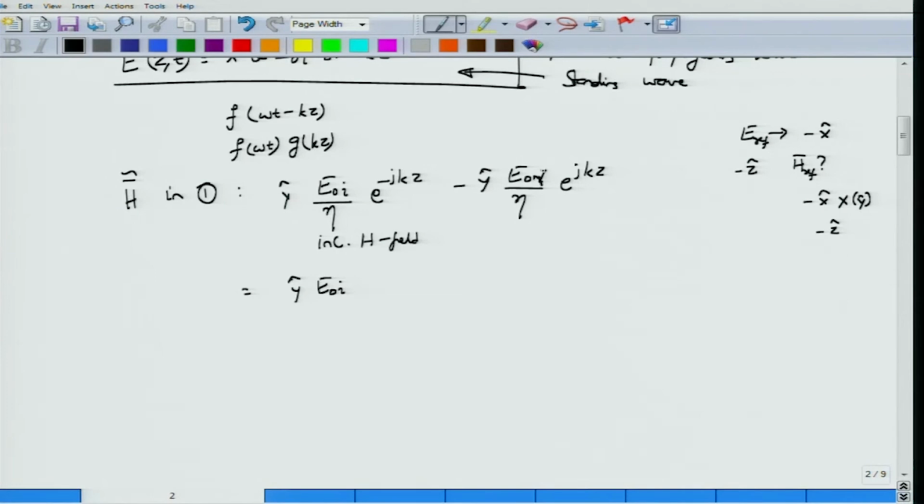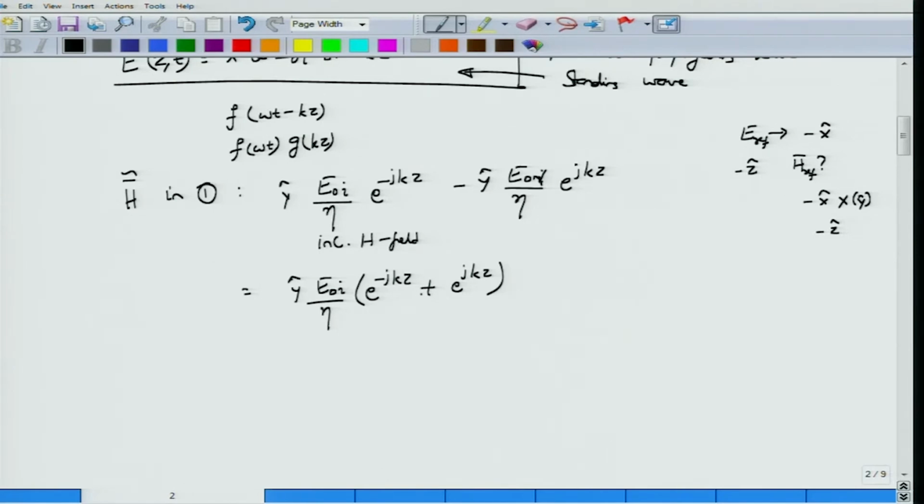I should have written this as E0R to begin with. You have y hat E0I by eta, e to the power minus jkz plus e power jkz, because E0R is minus E0I, right. So this would be the expression for the magnetic field phasor.